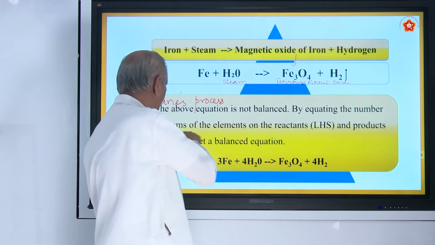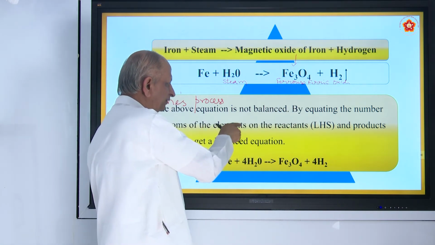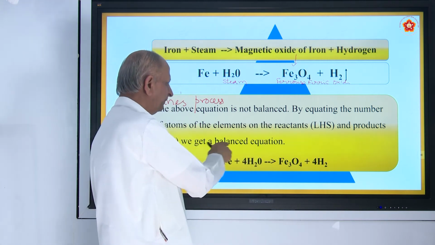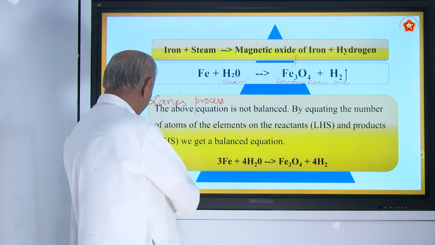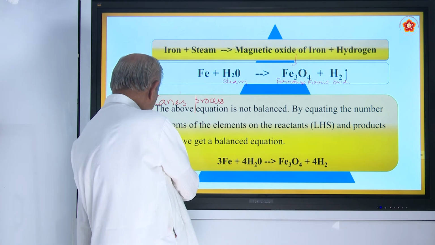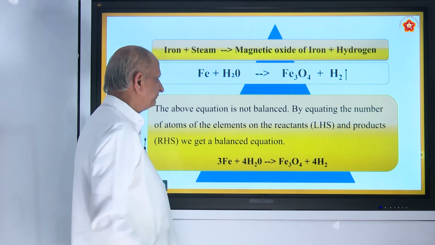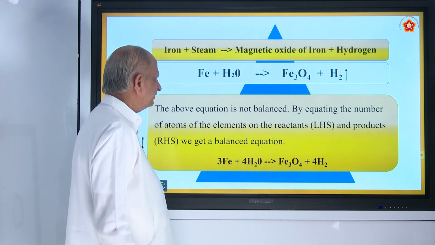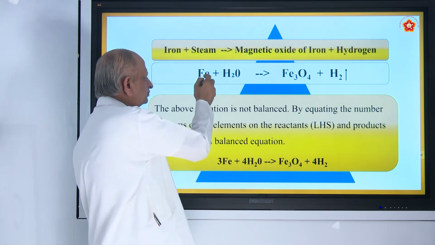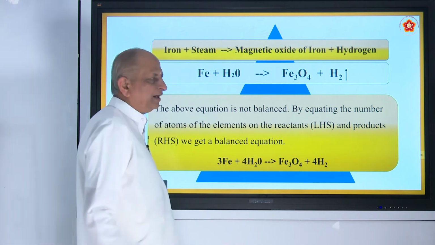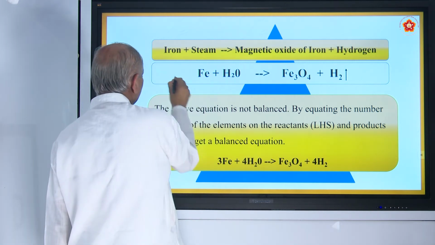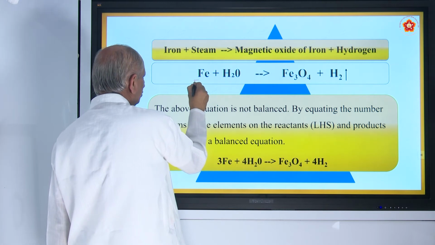By equating the number of atoms of the elements on the reactants and the products, we get a balanced equation. How to do it? That should be done step by step. For that, you must list out how many atoms of iron are there on the left hand side. Here on the left hand side you have got three elements.